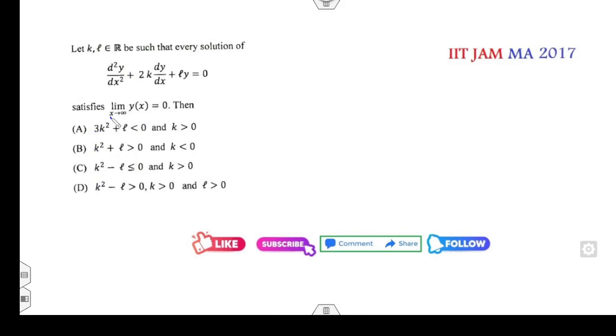Okay, again x approaches infinity, so that means the steady state is applicable provided the coefficient must be constant, positive constant, and the right hand side limit is finite. So 2k must be greater than 0 and L must be greater than 0. That means K must be greater than 0, L must be greater than 0. So you can see K less than 0 is the wrong answer. Now there are 3 options. Now you can check the discriminant.